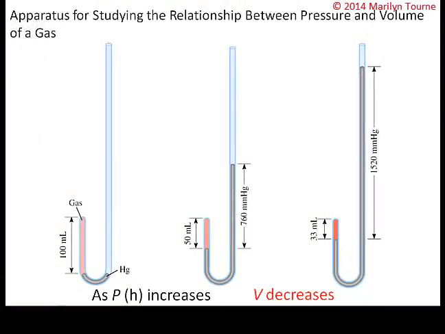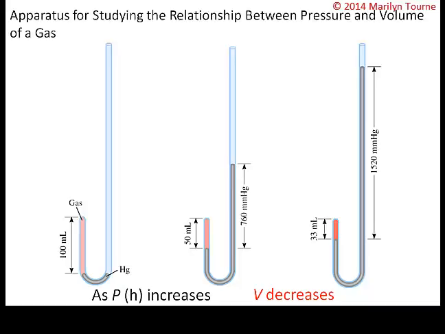The first law I want to talk about is Boyle's Law. Robert Boyle studied the behavior of gases in the 17th century. He studied them systematically and quantitatively. Basically, what he noticed is that the pressure of a fixed amount of gas at constant temperature is inversely proportional to the volume of the gas.